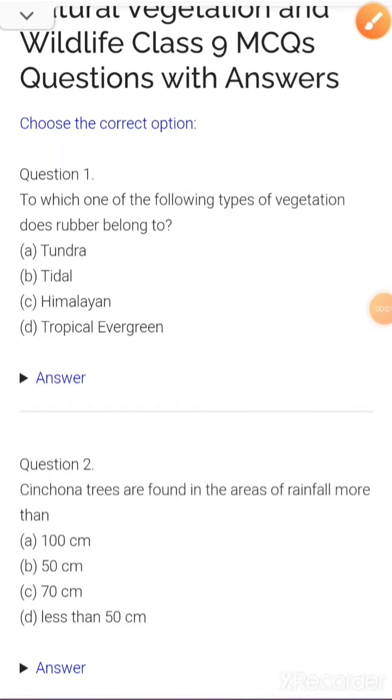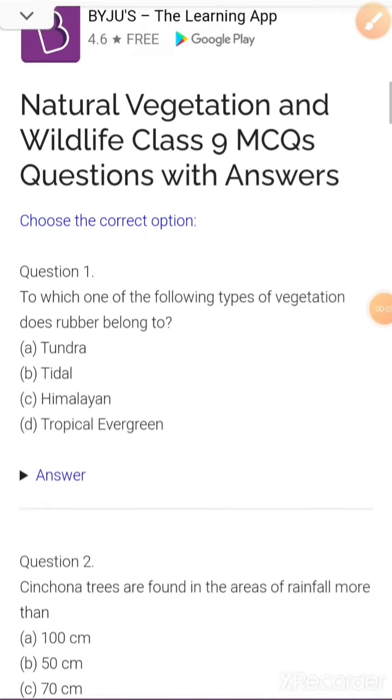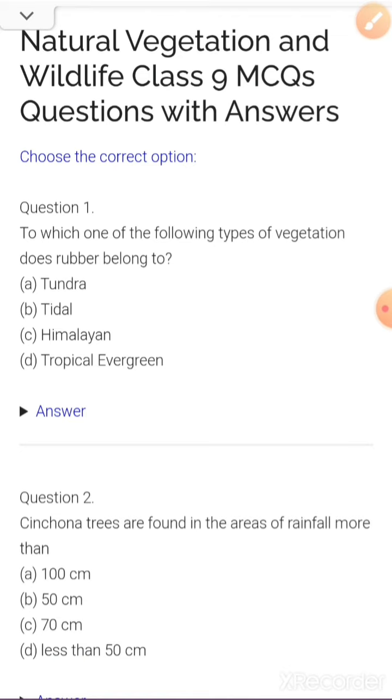Hello, dear students. Today we are going to do some MCQs for our class 9th geography. That is chapter 5 of natural vegetation and wildlife. Okay. So the first question will be question number 1.